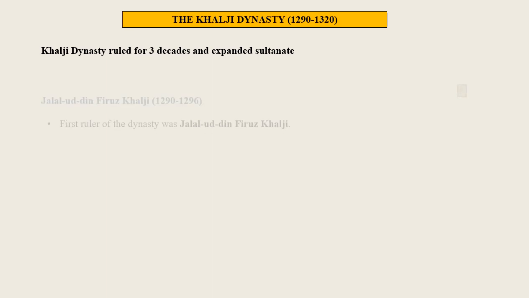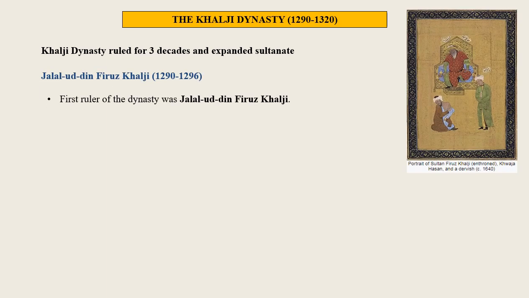The Khilji Dynasty. The Khilji rulers ruled for 3 decades, from 1290 to 1320. They expanded the Sultanate further. The first ruler of the dynasty was Jalaluddin Feroz Khilji. He was a weak ruler.